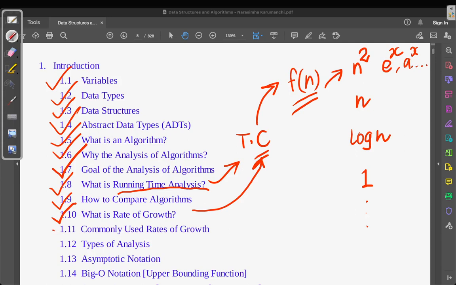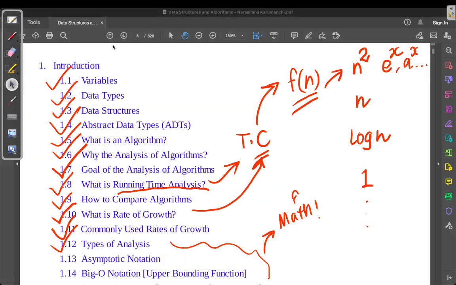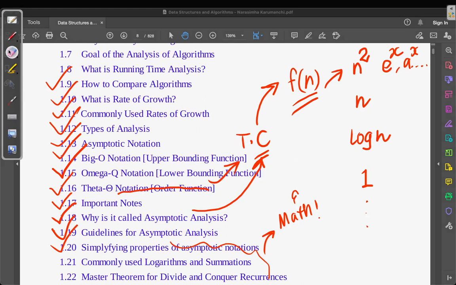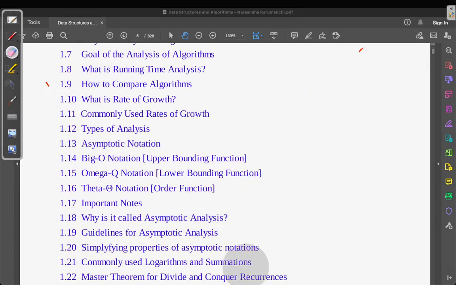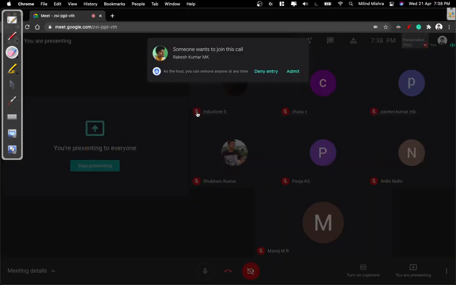Okay, so we covered this, and there are types of analysis. We are going to do that, and all of this is a little math heavy. We need to also see what is master theorem and all of that, which is not in our syllabus. But if you go into a very good multinational company, they will ask you all these kind of things in an interview.